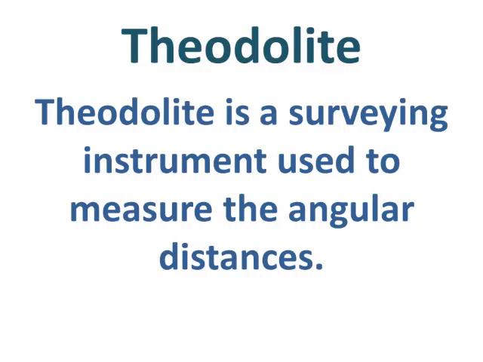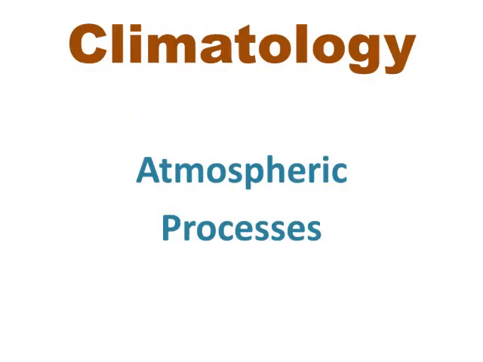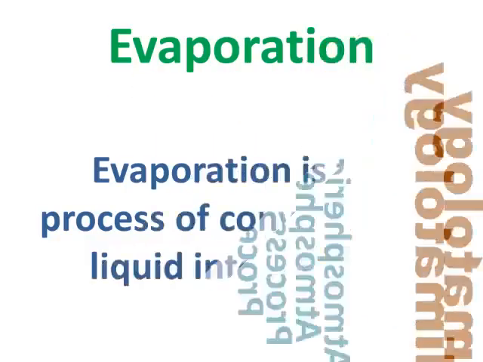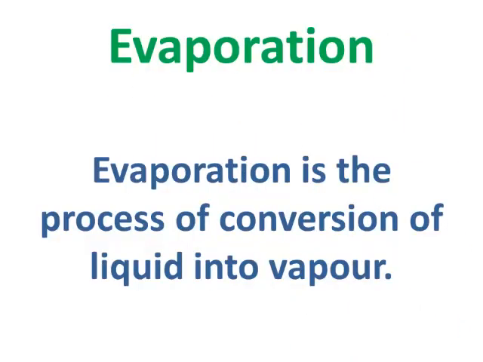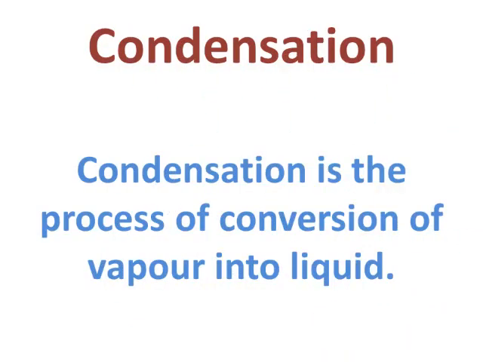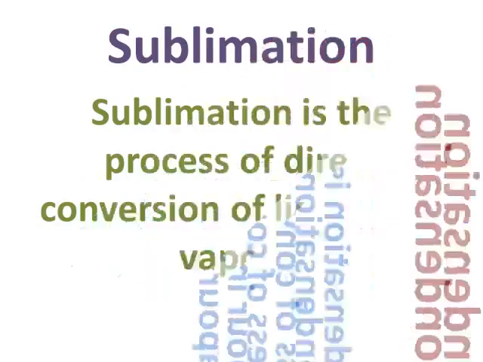Theodolite is a surveying instrument used to measure the angular distances. Now, let's see the processes occur in the atmosphere. Evaporation. Evaporation is the process of conversion of liquid into vapor. Condensation. Condensation is the process of conversion of vapor into liquid.